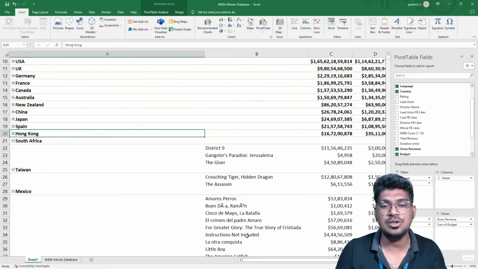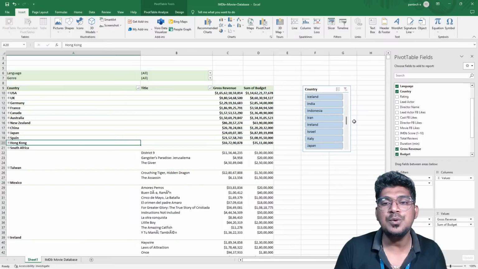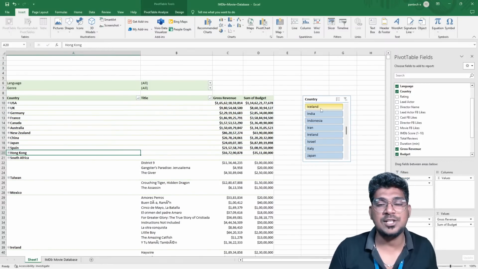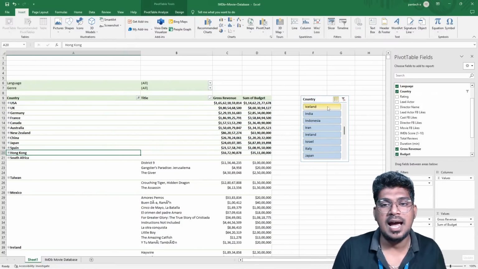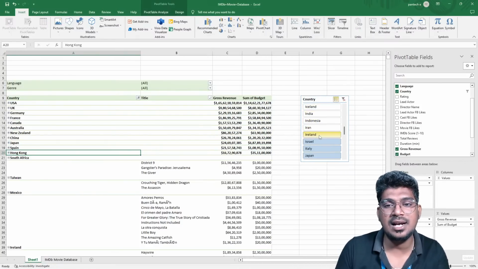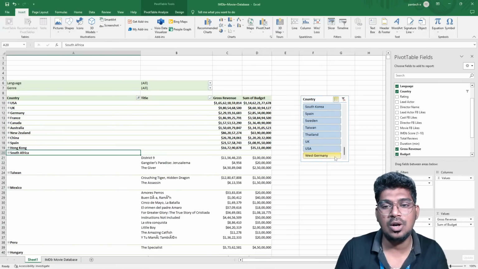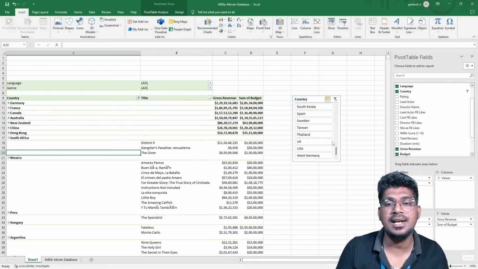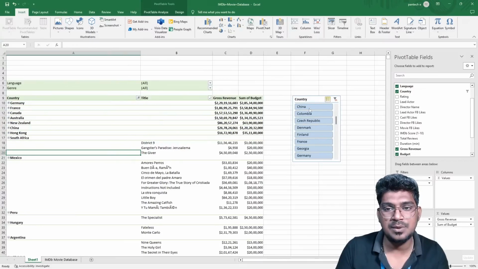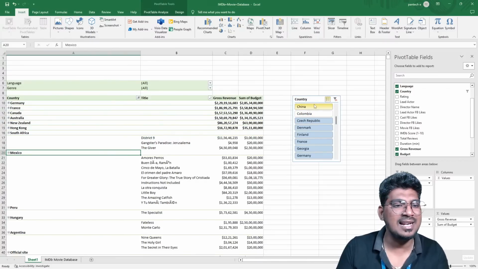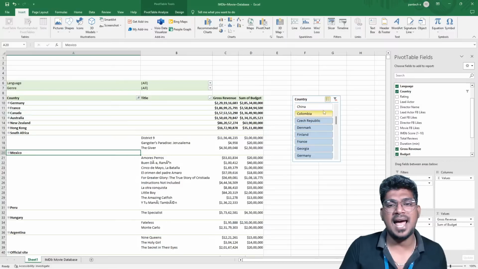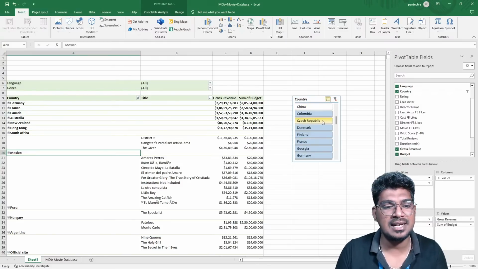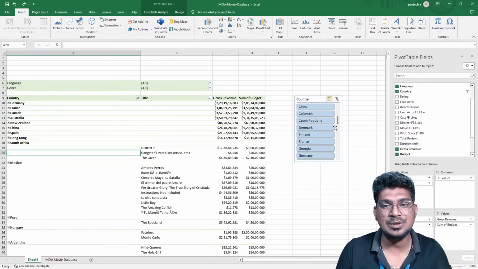So all the countries are going to be displayed. Now you can see this one. I selected this particular country. For this particular country and select all, I'm going to select Iceland, India, Iran, and also Italy, Japan, and unselect all. Thailand, Sweden, Spain, Korea, and you can see this one. So there are many more options here, but I don't need this particular option, and Control Z.